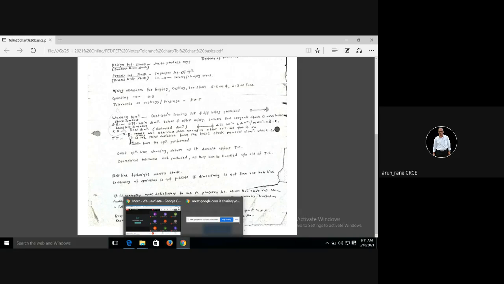Total tolerance is the total variation from the basic stock removal dimension. So total tolerance is nothing but the variation, how much variation you are getting of the basic stock removal dimension. So I'll just take an example.